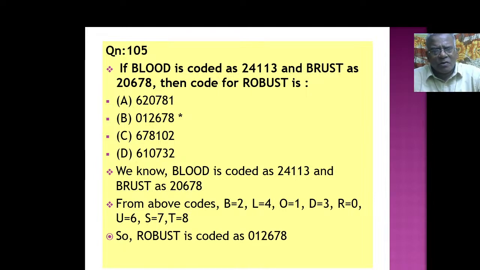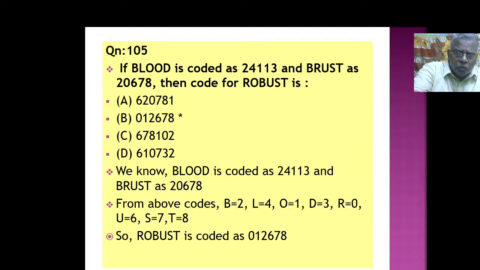I already told you how you should do that. Write the word blood, write the word breast, and below the letters write the exact numbers, and then what is asked, robust. So under R, what should be the letter, the number from the above two words you have to find out. So write like this, then easily you will find out.